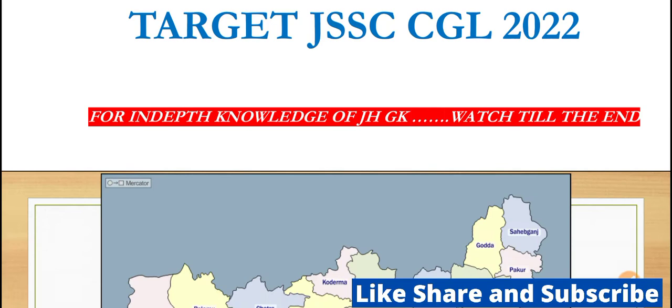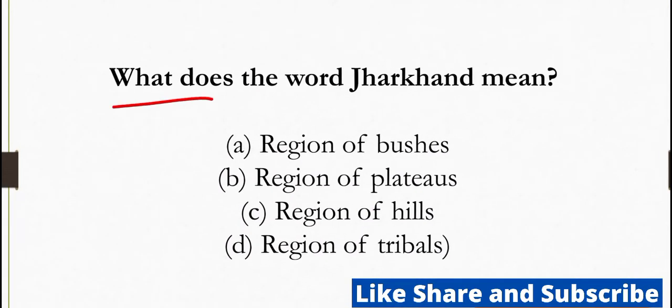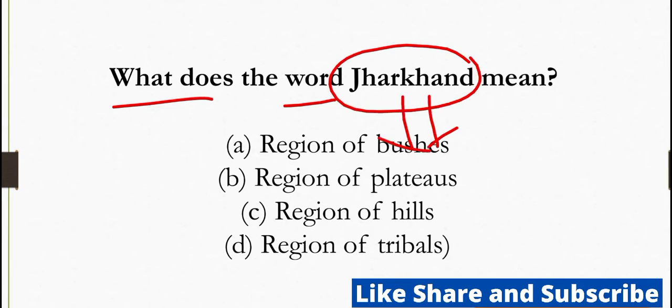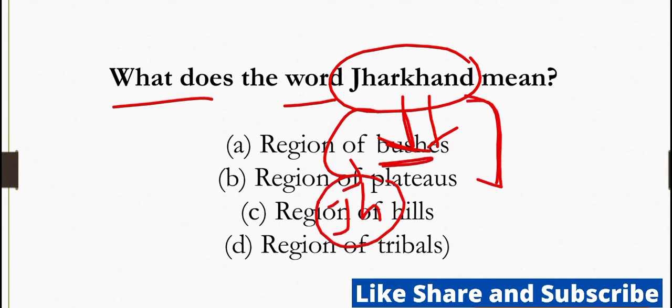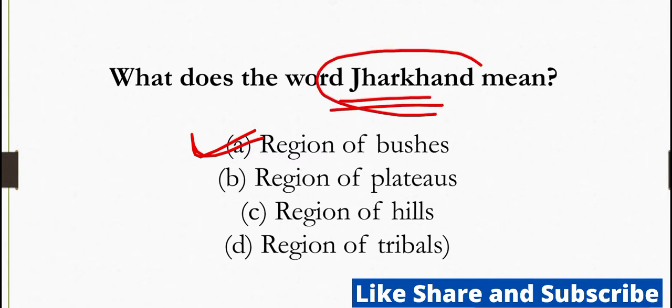Let's start the MCQ. Your first question is, what does the word Jharkhand mean? The word Jharkhand is made up of two words. The first is Jhar and the second one is Khand. Jhar means bushes and Khand means piece of land. So your correct answer will be region of bushes. This is a very important question. Questions have already been asked in various examinations about the meaning of the word Jharkhand. So your correct answer will be region of bushes.